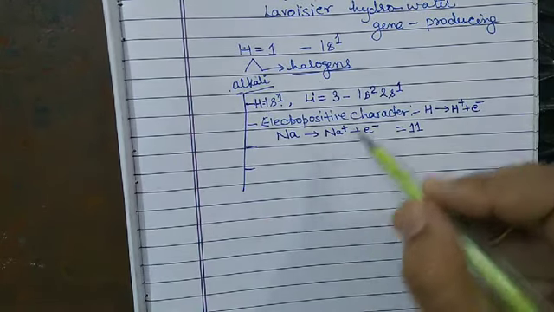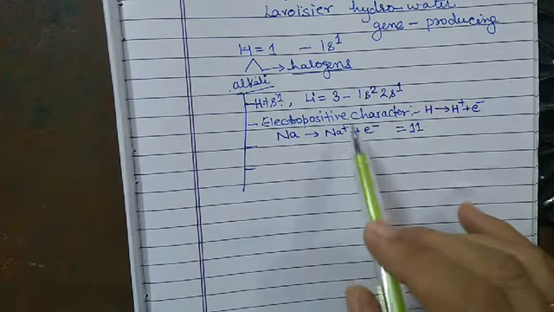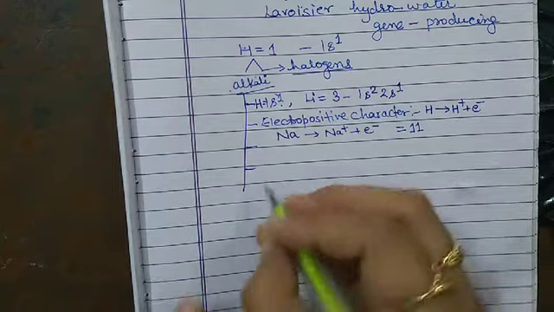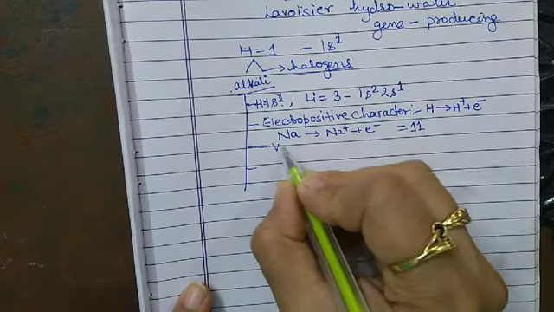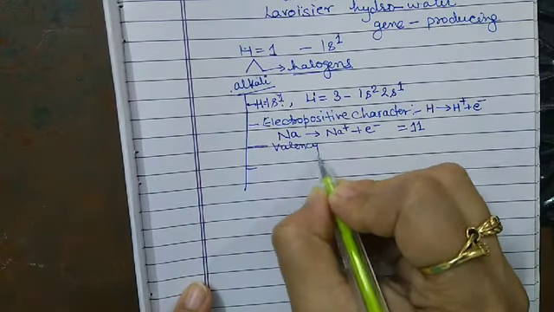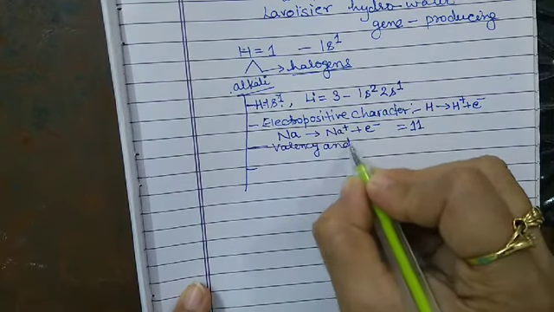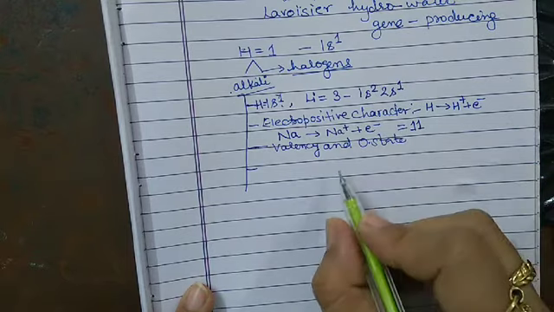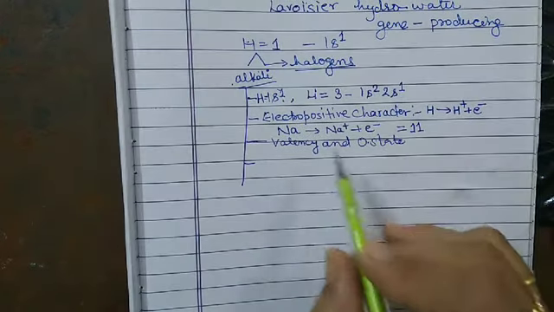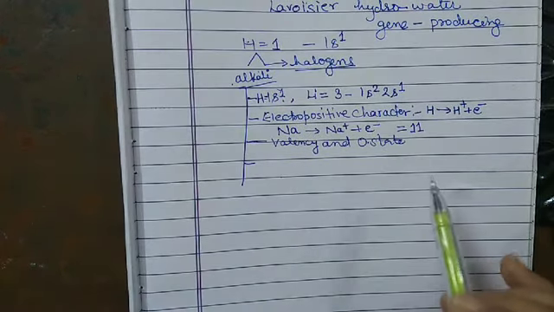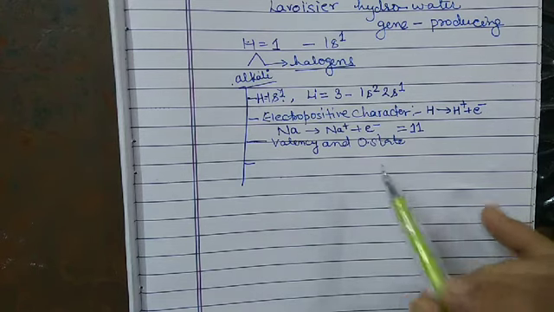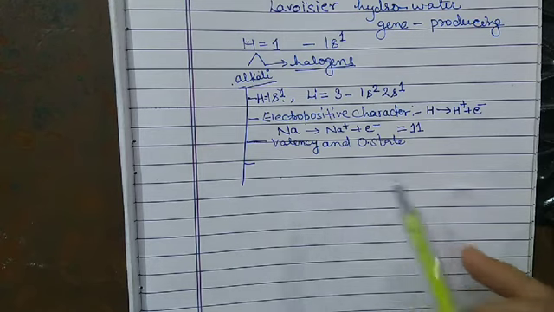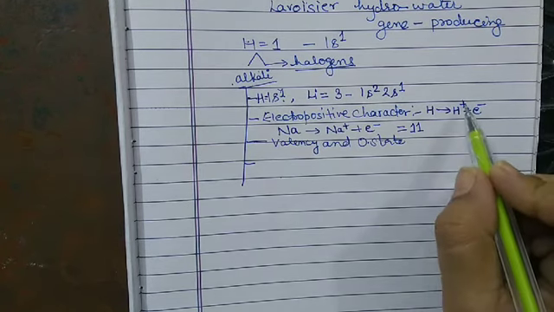So both have the same character, and that character is known as the electropositive character. Now the third resemblance is the valency and oxidation state. So like alkali metal, hydrogen also shows an oxidation state of +1.